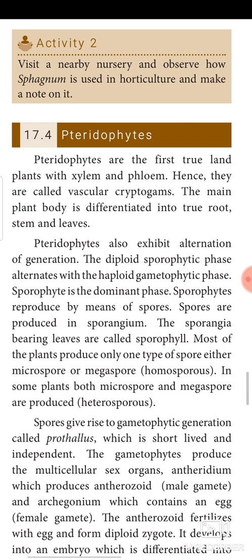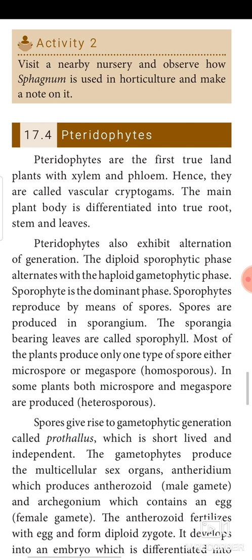Pteridophytes also exhibit alternation of generation. The diploid sporophytic phase alternates with the haploid gametophytic phase. Sporophyte is the dominant phase. Sporophytes reproduce by means of spores. Spores are produced in sporangium. The sporangia bearing leaf are called sporophyll.